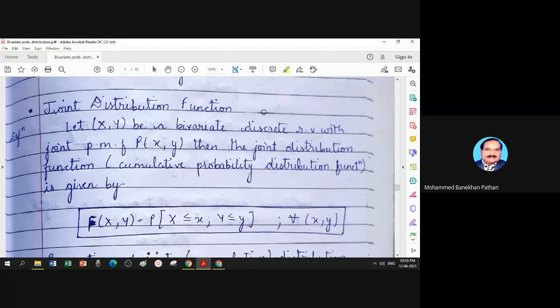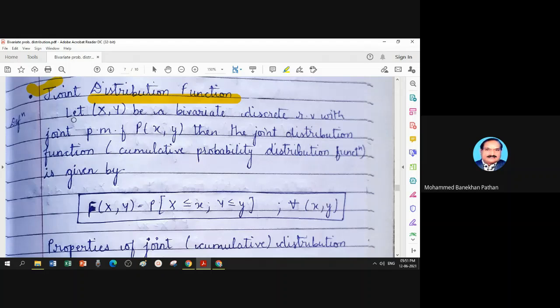Now we study the next theoretical concept, that is under the heading of joint distribution function. You can recall from your semester 1, for one variable I taught the distribution function, that is capital F. Now I put the word joint. So you have a distribution function which is called cumulative probability distribution, but not for a single variable, for two variables. That's why it is called joint.